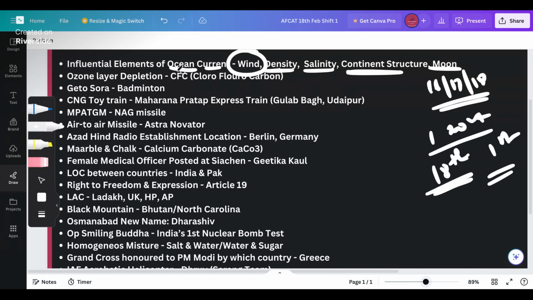Right, ladies and gentlemen. So ozone layer depletion, everybody knows that. Chlorofluorocarbon, right from our childhood we have been studying and learning from a thousand different sources that CFCs, chlorofluorocarbons, are responsible for ozone layer depletion, right?